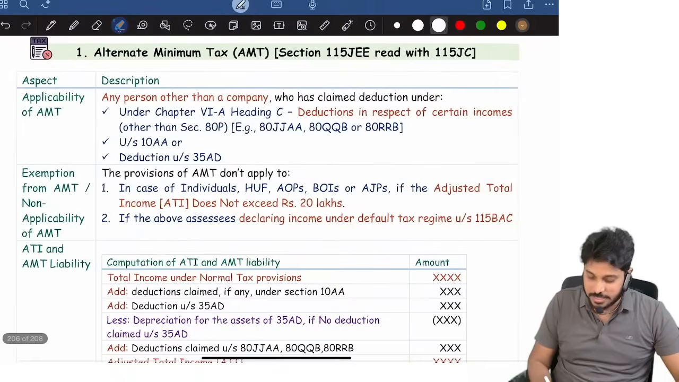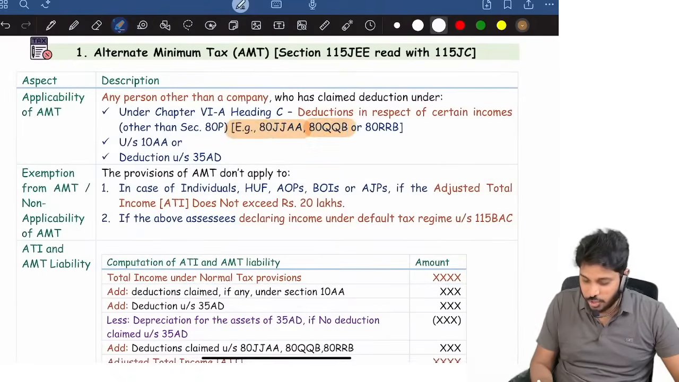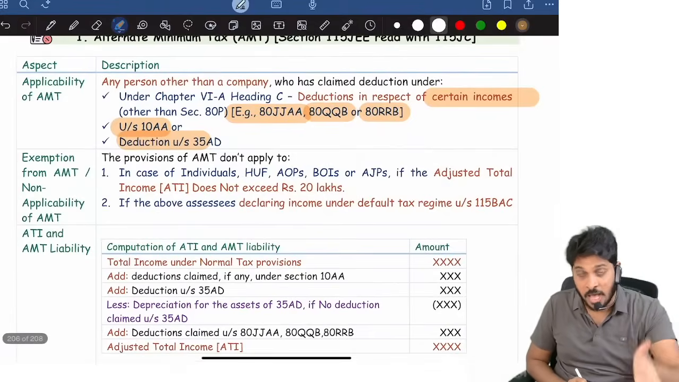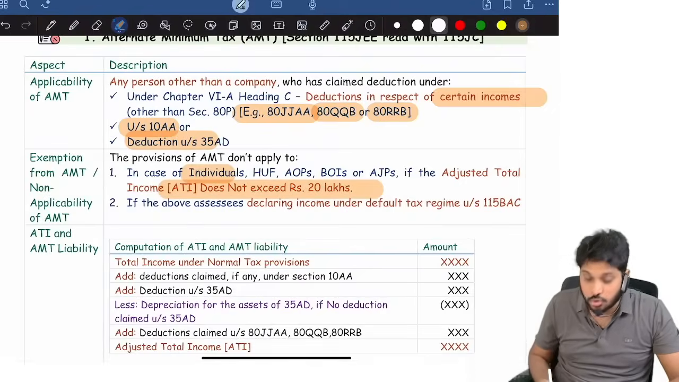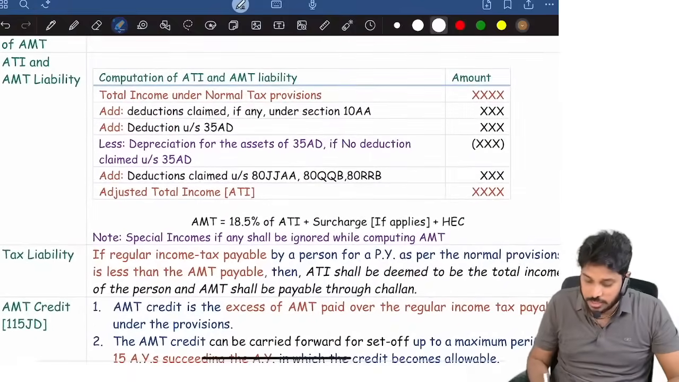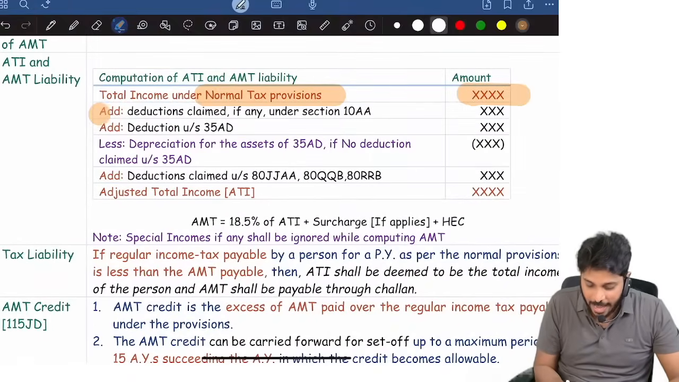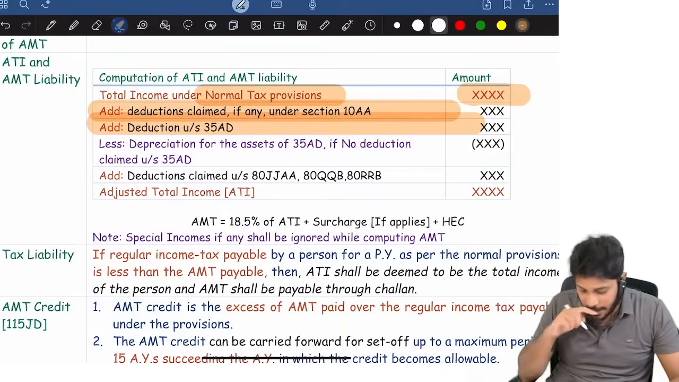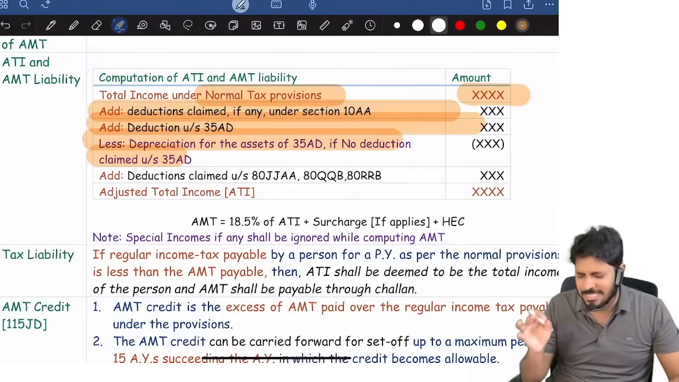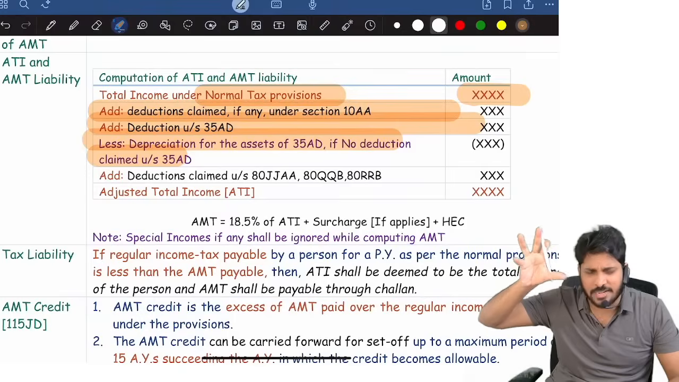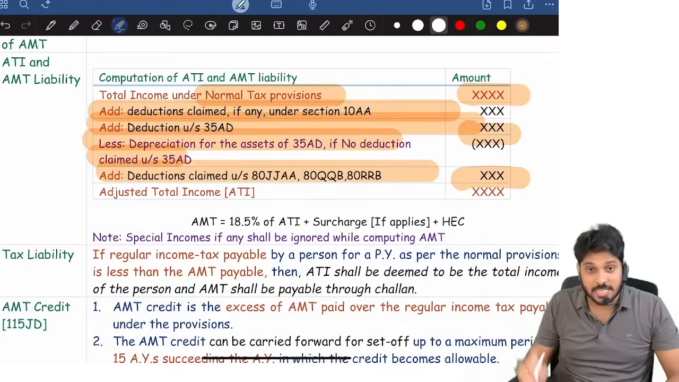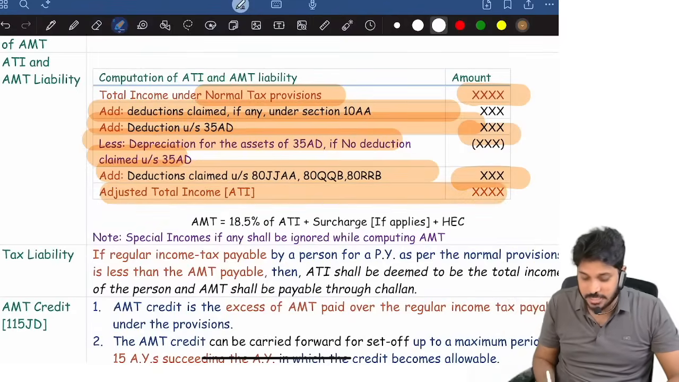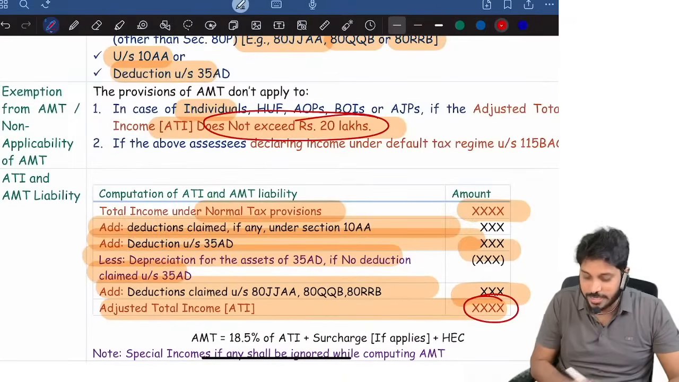Okay. Now look at, if a person is claiming deduction under 80JJAA, QQB, RRB income based deductions or 10AA, 35AD, then automatically AMT will apply. Again, AMT tax you don't have to compute if the adjusted total income does not exceed 20 lakh. What is adjusted total income? First identify tax as per normal regular provisions. Add back deductions under 10AA, add back deductions under 35AD, less depreciation in respect of the capital expenditure, whatever 35AD deduction you claim, no deduction, you're adding back. So on that notional depreciation you reduce, then add deductions claimed under 80JJAA, QQB, RRB, then what you get is adjusted total income. If this particular income is not exceeding 20 lakh, no AMT.